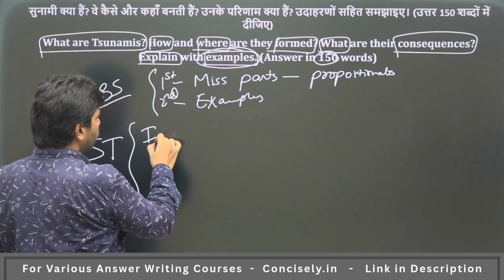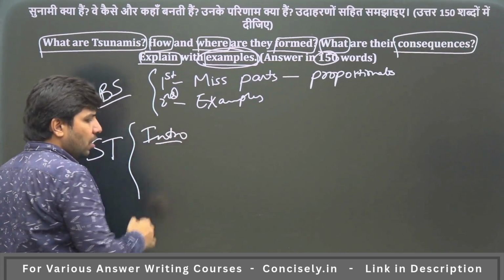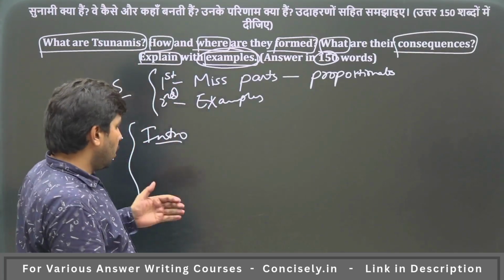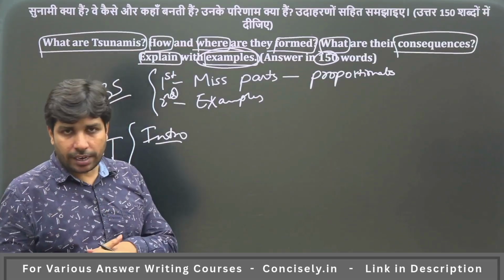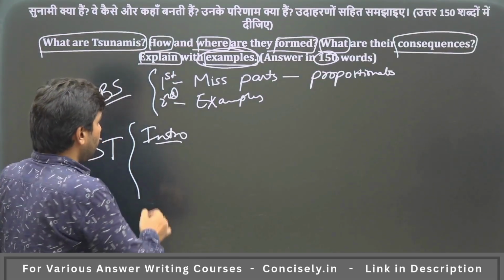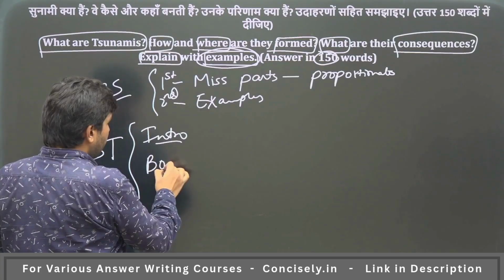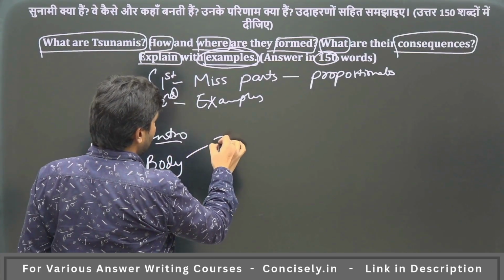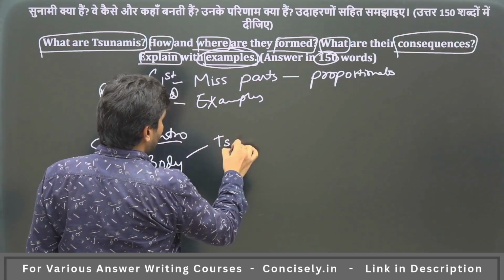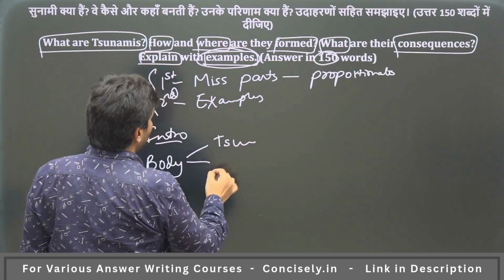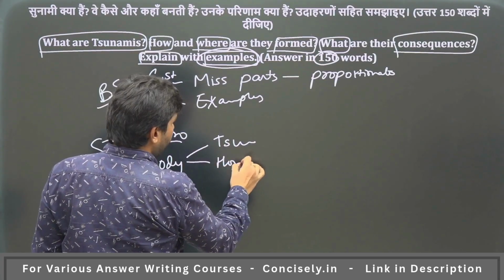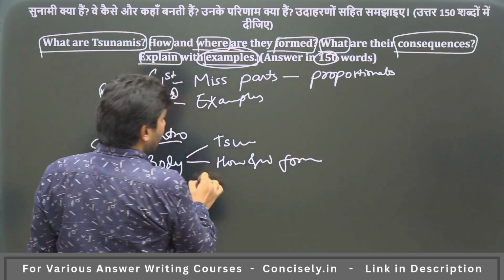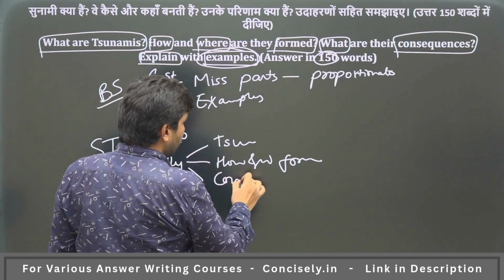First, write an introduction. In introduction, you can define tsunamis. They are sea-based waves, right? Formed and which like travel across oceans. Then move to body. In body, you need to elaborate on tsunamis. आपको उस पे भी elaborate करना है. You need to write how and where formed. इस पे भी you need to elaborate. Then you also need to write consequences.